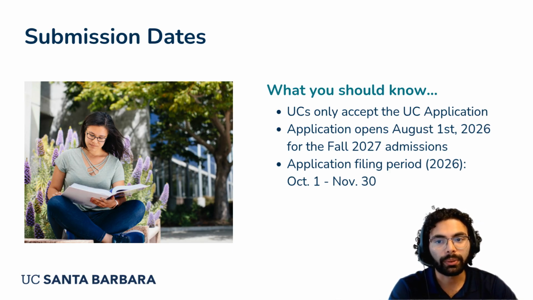However, applications may only be submitted during the fall 2027 application filing period between October 1st through November 30th. It should be noted that applications are not reviewed on a first-come, first-served basis. And lastly, communication with all applicants will occur primarily through email. Use a personal email since the email you use for your application is an email that you will need to regularly check even after the application deadline.